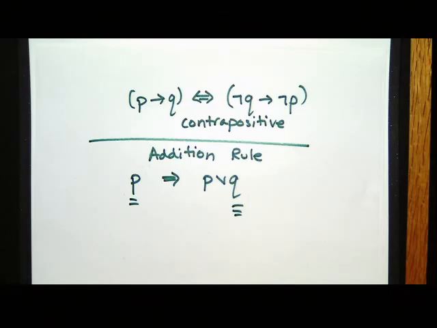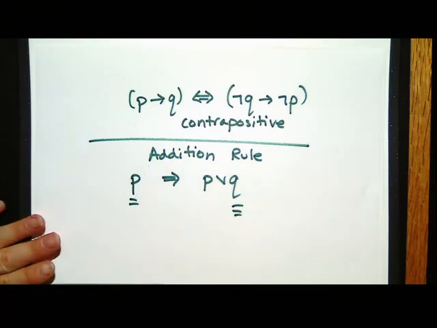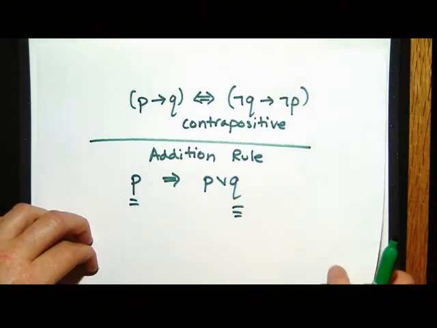That's because if P is already true, then P or Q is definitely going to be true. So I don't have to know anything about Q at all to be able to OR it onto anything I want. Okay? So you'll need that sometimes, but not for anything on the proofs tutorial or the homeworks.